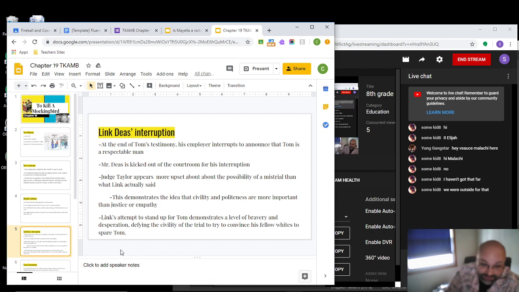After that, Link Deas, his boss, interrupts. So Link kind of stands up in the middle of the courtroom, around everyone who's paying attention, and he says, "Hey, Tom Robinson is a very respectable man. He has never given me any trouble at work. He works really hard. He's a good guy."